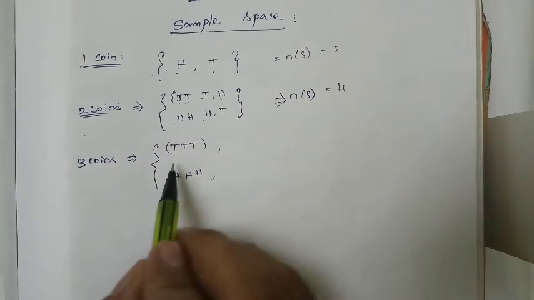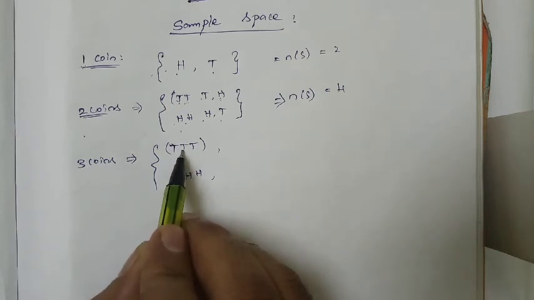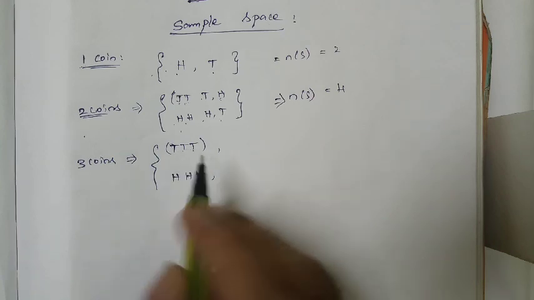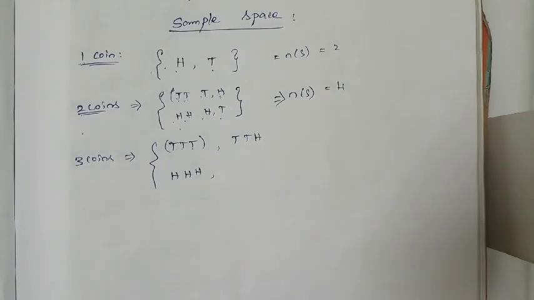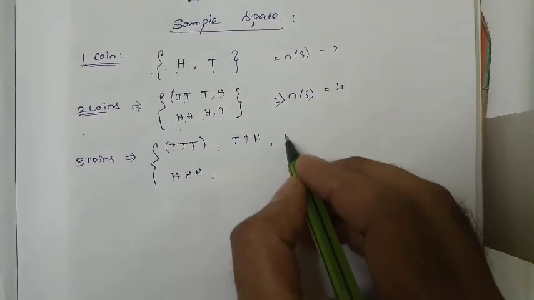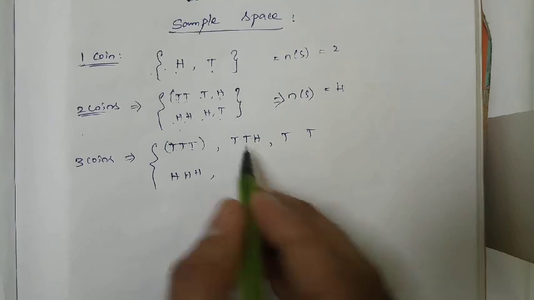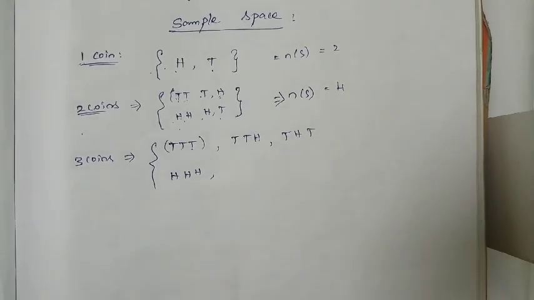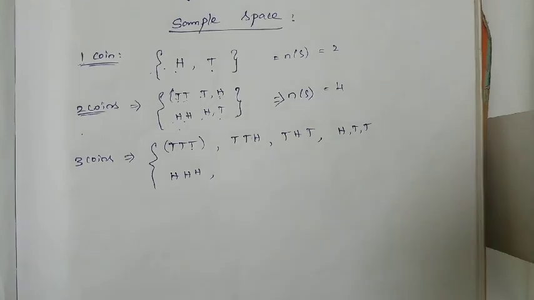Suppose the first two coins are tails and the last coin is a head. So tail, tail, head is possible. Next, the first and third coins are tails and the second is a head. The next is head, tail, tail.